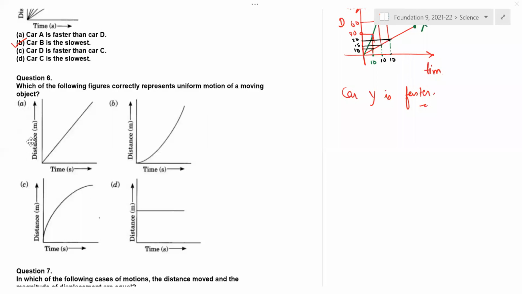Very good. So through graph, it is very simple. We need to have a little analytical skill. It will help you even in mathematics, physics, chemistry. Graphical analysis will help you a lot.